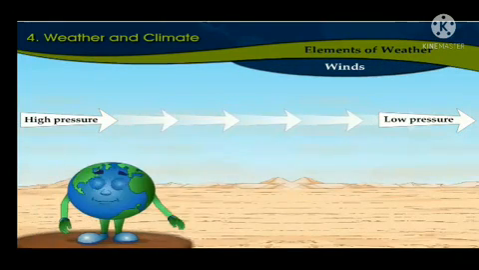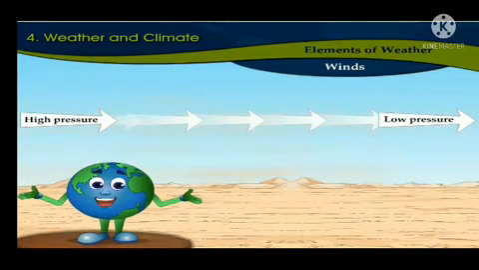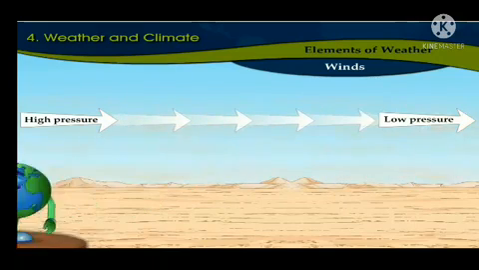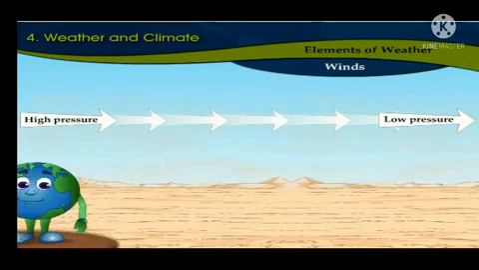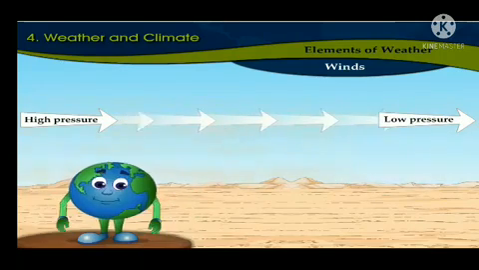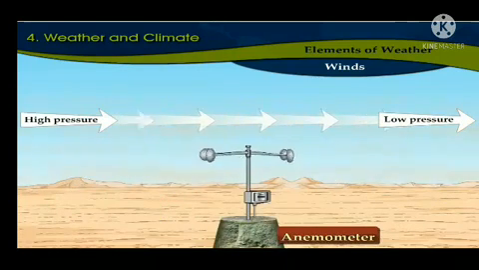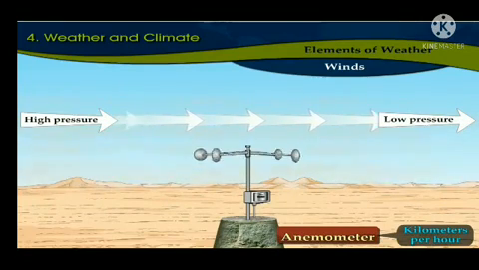Winds. Variations in the air pressure are observed depending on weather conditions. When the air flows from high pressure areas to low pressure areas in the horizontal direction, it is called winds. The speed of the winds depends on the amount of difference in the air pressure. The speed of the wind is measured in kilometers per hour with a device called an anemometer.